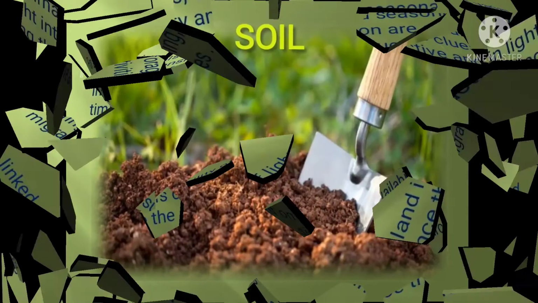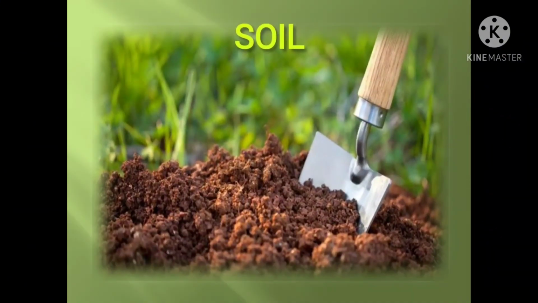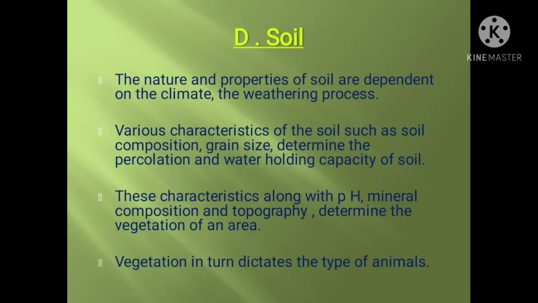Now the last abiotic factor is soil. The nature and properties of soil depend on the climate and the weathering process, because soil is produced by the weathering of rocks. Various characteristics of soil, such as soil composition and grain size, determine the percolation and water holding capacity of the soil.